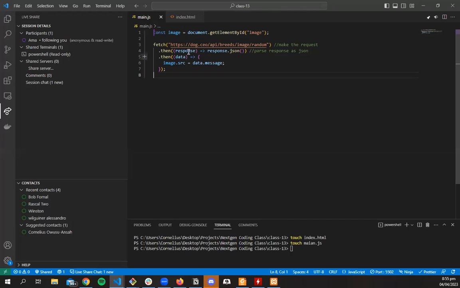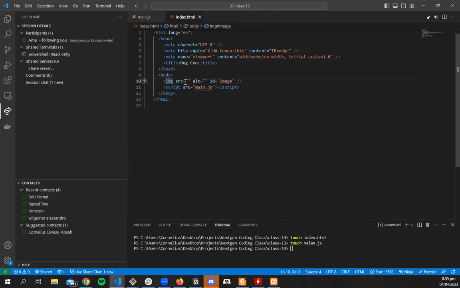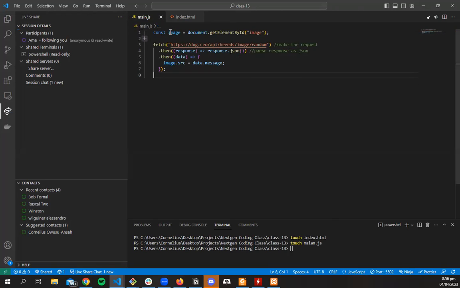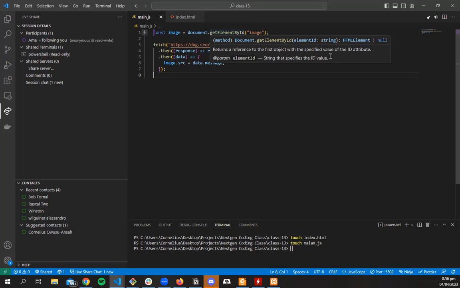First of all, we have an image with an SRC, but we don't have anything there because we want to always use a new one that we get from our API. And we're giving it an ID of image. I hope nothing in the HTML is confusing here. No? Okay, so we just have an image with an ID of image. Now in our JavaScript, we're grabbing that image, and because it's an ID, we are doing document.getElementById, and the ID we give to it is image, so we are grabbing it.